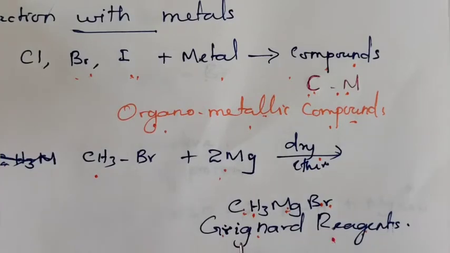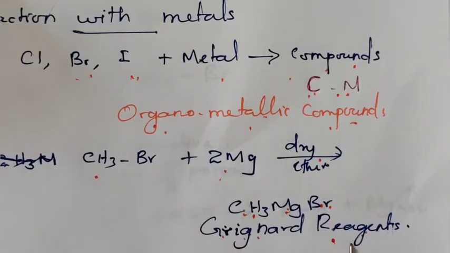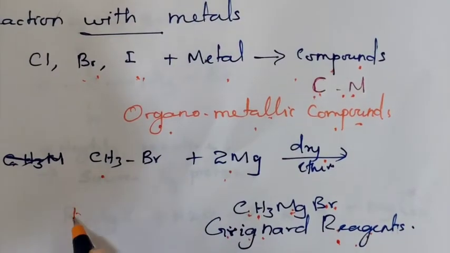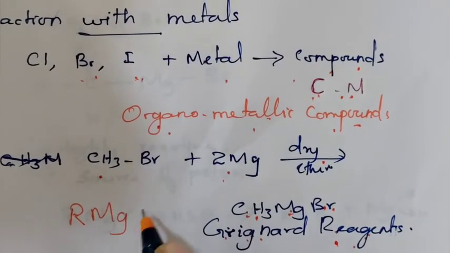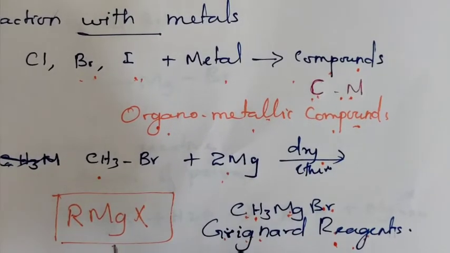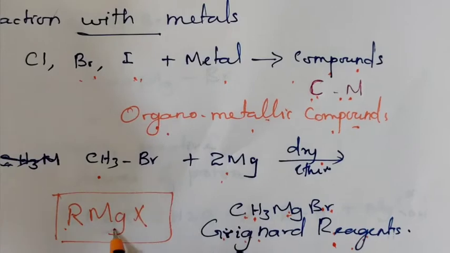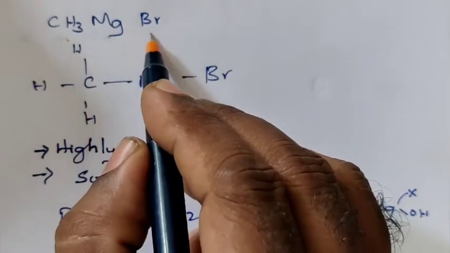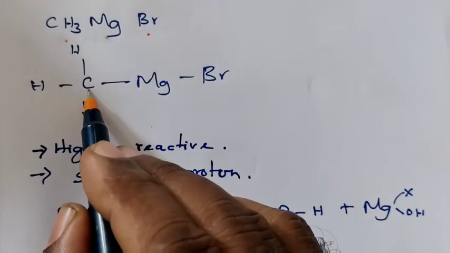From his name, the name Grignard reagent came. Generally, the Grignard reagent is represented by the symbol RMgX. This is the general formula for Grignard reagent, that is, alkyl magnesium halide.